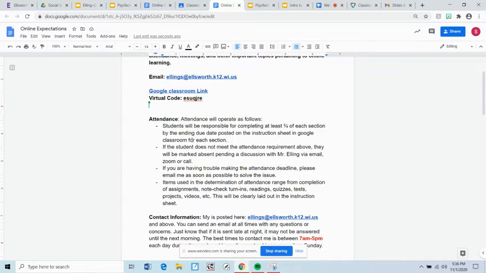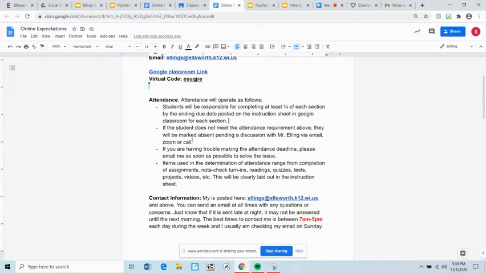If a student does not meet the attendance requirement above, they will be marked absent pending a discussion with me via email, Zoom, or call. So I'll probably let you know that you're going to be marked absent, get you on task. Hopefully it's just a matter of turning a few things in, and we're good to go. If you're ever having trouble making the attendance deadline, please email me as soon as possible to solve this issue.